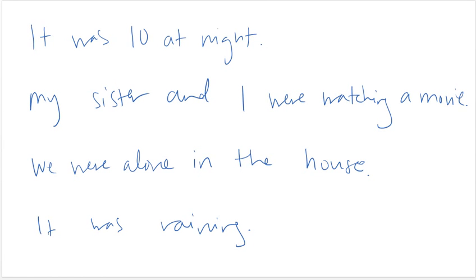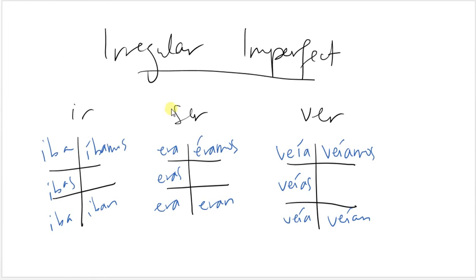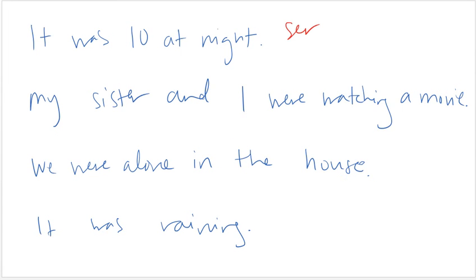Okay, for a little bit of practice, it was 10 at night. Time is always in the imperfect tense, and remember to say what time it is. If I want to say what time it is, I would say ¿qué hora es? So the verb that we use is ser. So we need ser in the imperfect. Remember that ser is irregular. So, eran las 10 de la noche. Eran has to be plural because 10 is plural. So it was 10 o'clock at night.